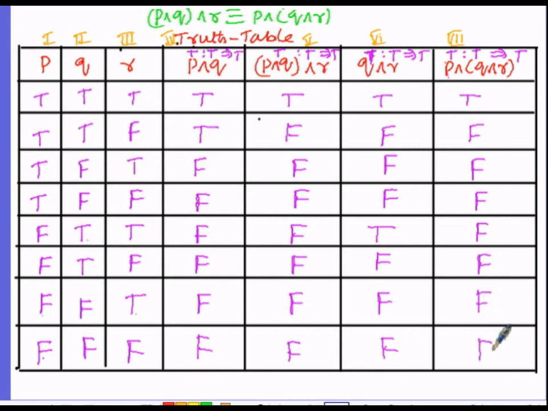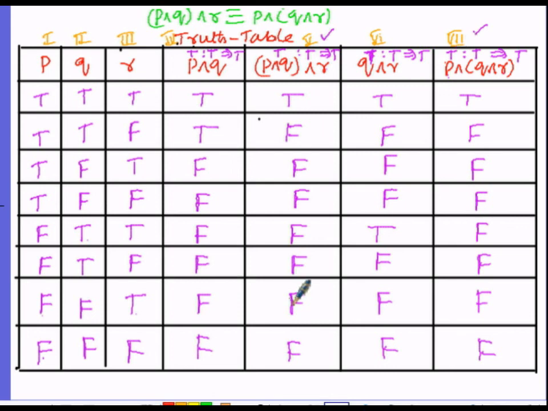Now, in order to prove the condition which is given to us, that is P and Q and R is identically equal to P and Q and R, we have to see the columns: P and Q and R is under column number 5 and P and Q and R is under column number 7. We have to see the truth values of these two statements, under columns 5 and 7. The first one is true and the remaining all are false. Under column number 7 also, the first truth value is true and the remaining all are false. From this it is clear that the truth values under columns 5 and 7 are the same.